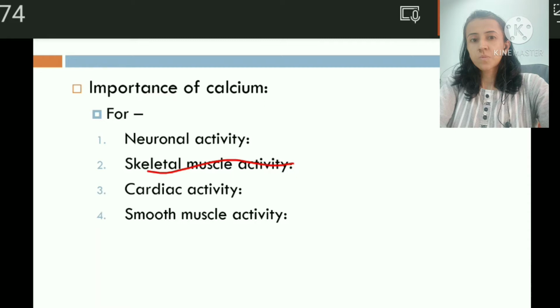For cardiac activity also calcium ions are important. Calcium ions prolong systole. And for smooth muscle activity also calcium ions play an important role.